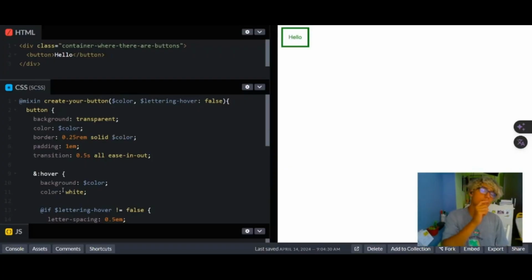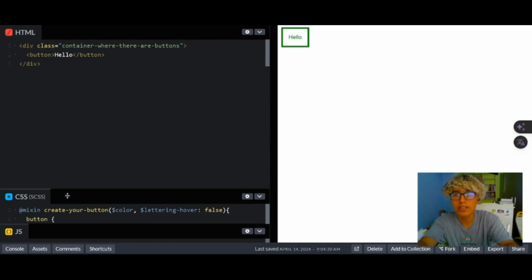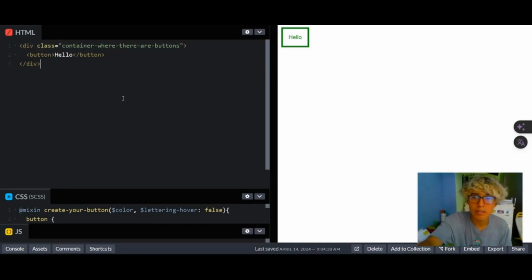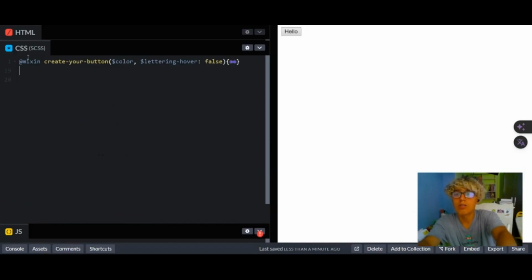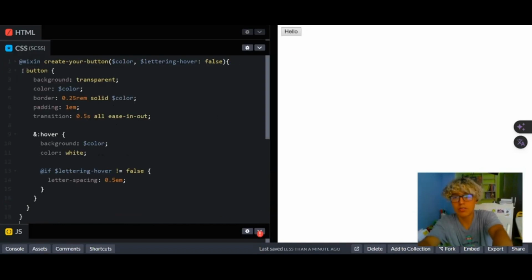Now, this is going to be a demonstration of the mixin. How does it work? We have an HTML, and this is actually simple: the class container where there are the buttons. Now we create a mixin. Create your button, color, lettering hover false. We'll see what I am referring to with this.